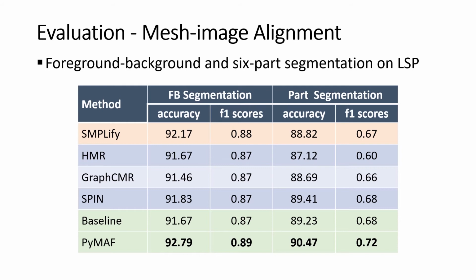The optimization-based approach SPIN remains very competitive in terms of 2D alignment metrics and tends to outperform most of the regression-based ones, since optimization-based approaches are designed to optimize the mesh-image alignment explicitly. Though PyMAF is regression-based, it surpasses all other methods, including the optimization-based ones.